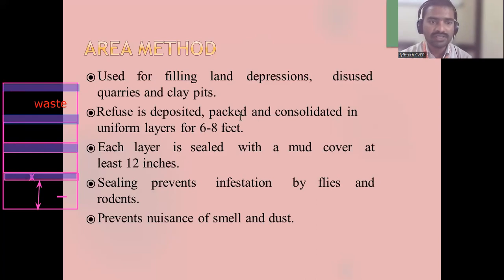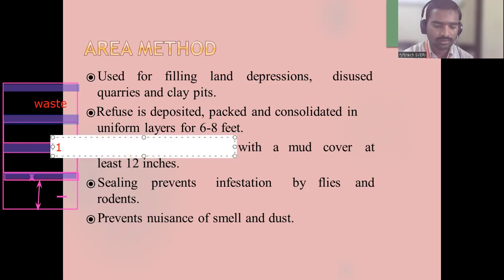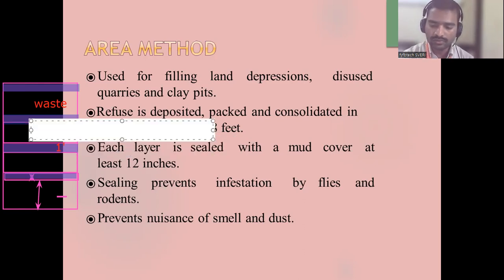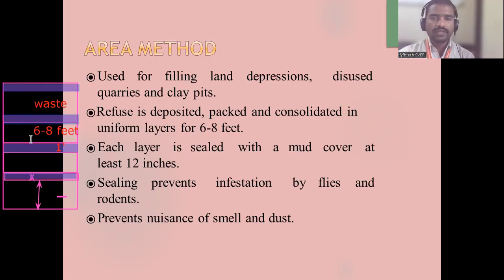What is the depth of the waste? 6 to 8 feet. What is the thickness of the soil? 12 inch, which is 1 foot. Is it clear, everyone? In the area method?